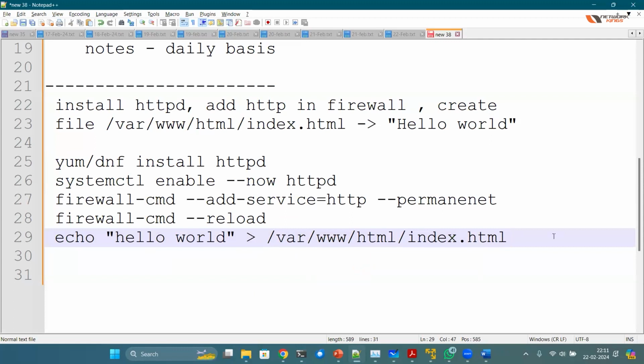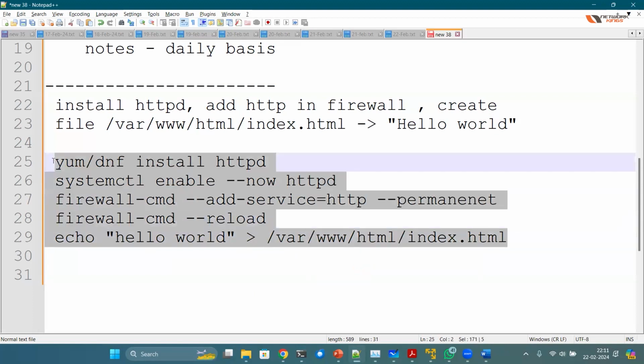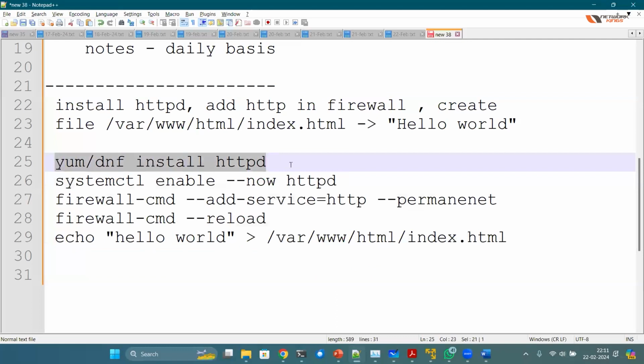So if there are like 30 servers where you have to deploy the web server in the same manner, how can you do it? If you don't know automation, it's a manual job. So manually log into the machines, run these commands, verify every command. With every command, you have to verify as well, right? So verify, and then log into the second machine, run these commands, verify. It's going to take some time.